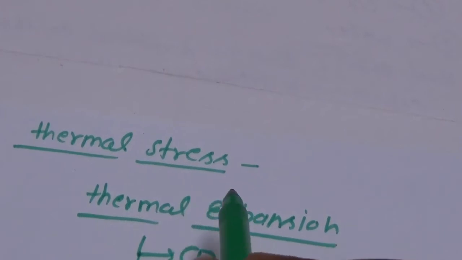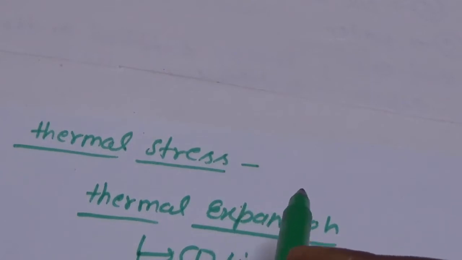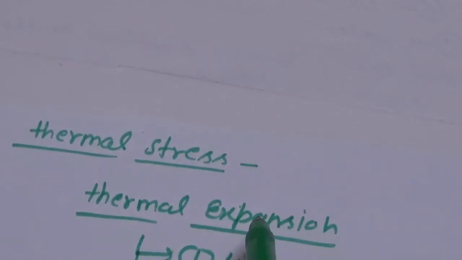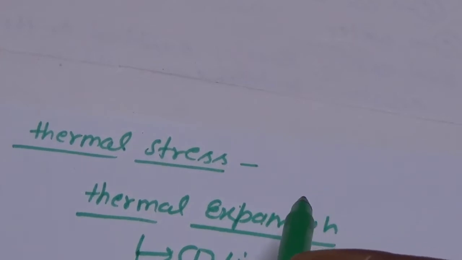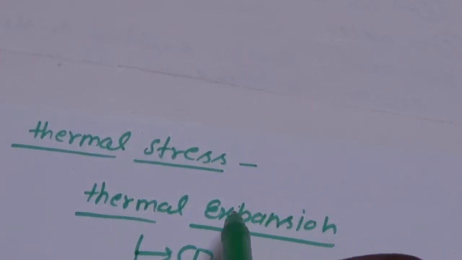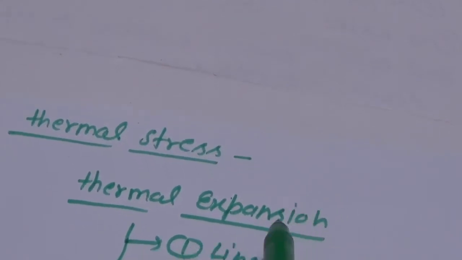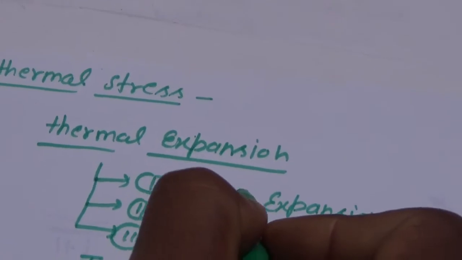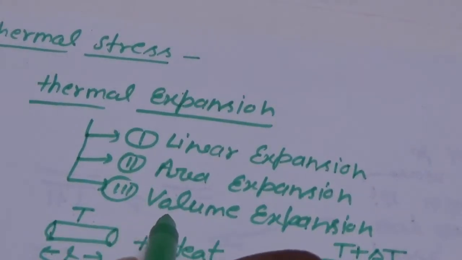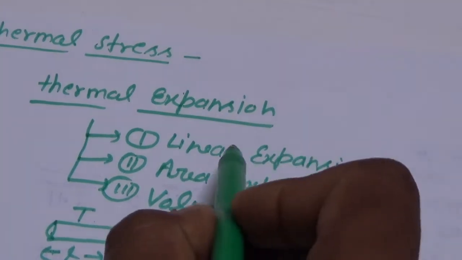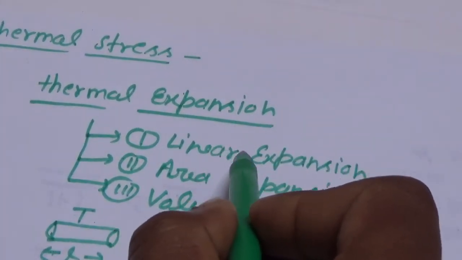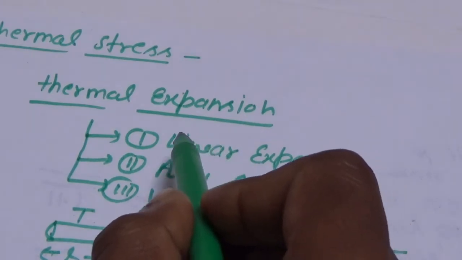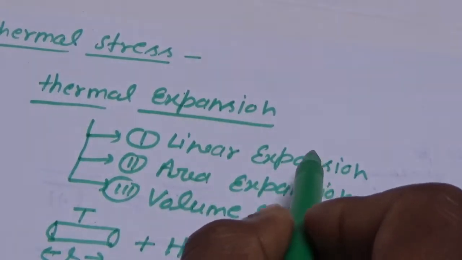In thermal expansion, we have discussed that after supplying heat energy, the temperature of any substance changes, and due to the change in temperature, its length may expand, its area may expand, and its volume may expand. If the length expands after supplying heat energy, it is known as linear expansion.